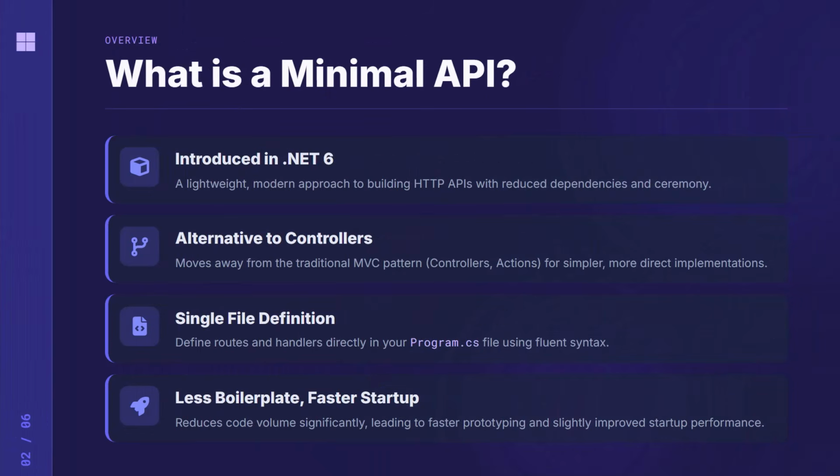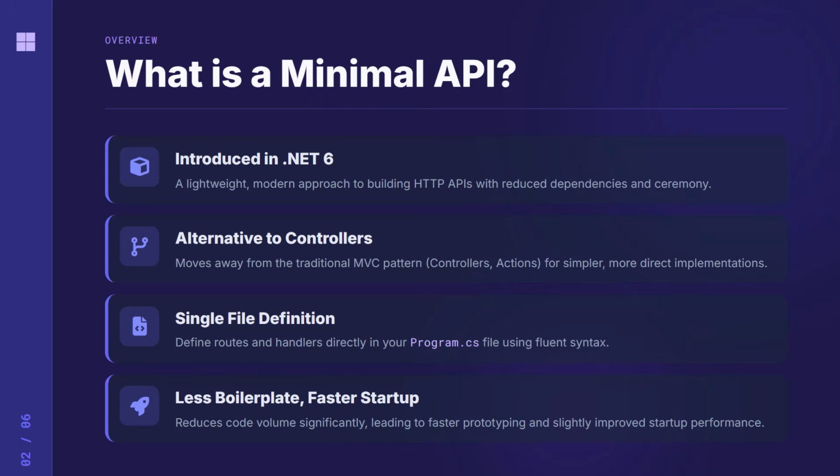Minimal APIs were introduced in .NET 6 as a simplified way to build HTTP APIs with minimal code and dependencies. Think of it as a lightweight alternative to the traditional controller-based API approach. Instead of creating controllers, action methods, and all the MVC framework around that, you define your endpoints directly in the program.cs file. It is designed to reduce the boilerplate and get you up and running faster.